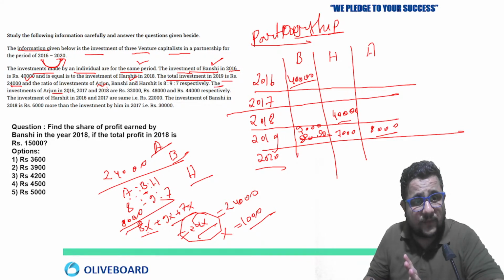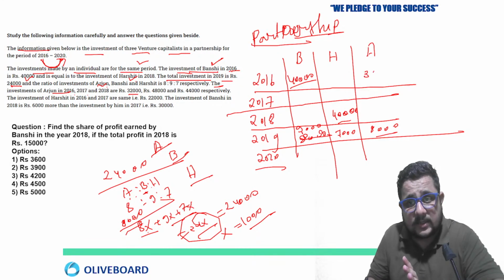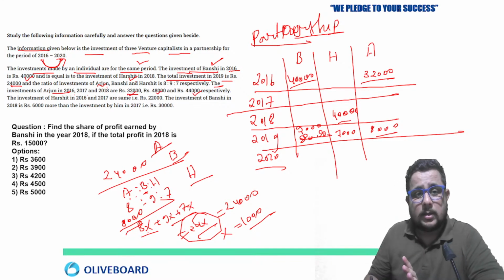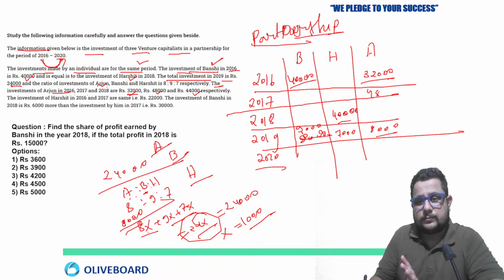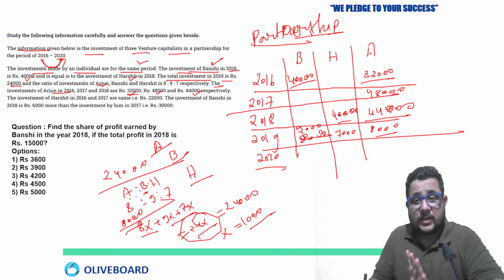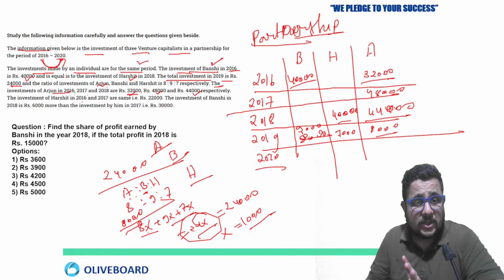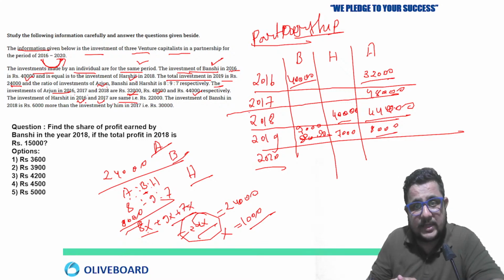The investment of Arjun in 2016, 17, 18: in 2016 it was 32,000, in 17, 48,000, in 18, 44,000. Clear? Now what else is given? Investment of Harshit in 2016 and 17 are the same. So 22,000, that is right, 22,000, 22,000.